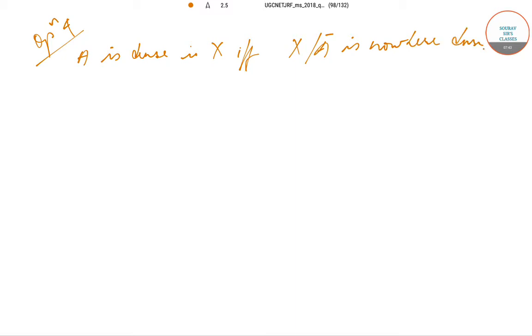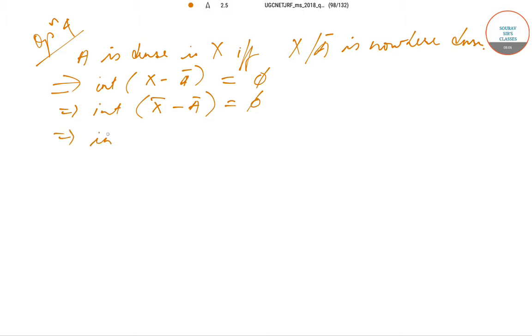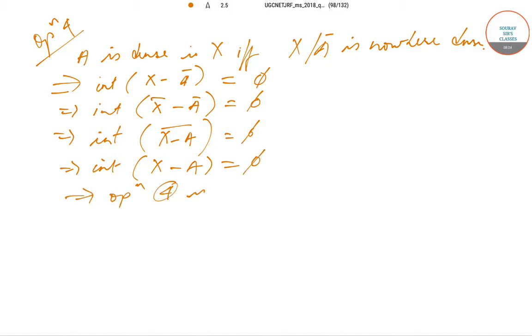So this implies that the interior of the closure of X minus A bar will be equal to phi, and this will imply that the interior of X bar minus A bar will also be equal to phi. This in turn gives us that the interior of the closure of X minus A will be equal to phi, and this will finally give us that the interior of the set X minus A is also equal to phi, and that implies that option 4 is correct.